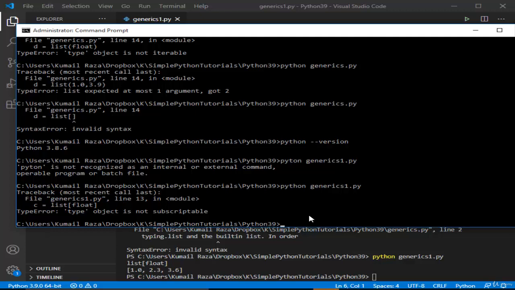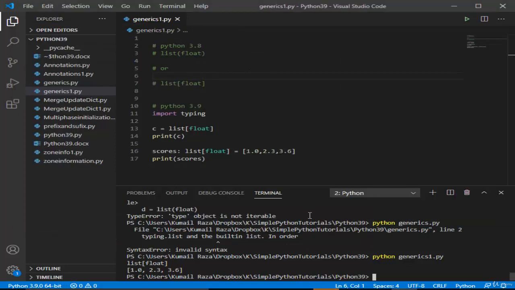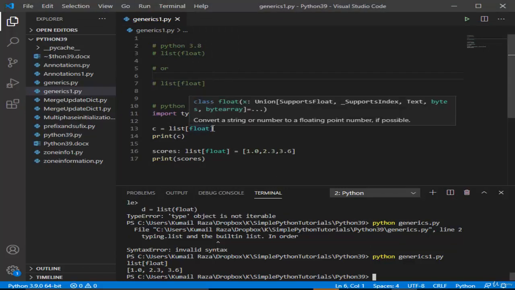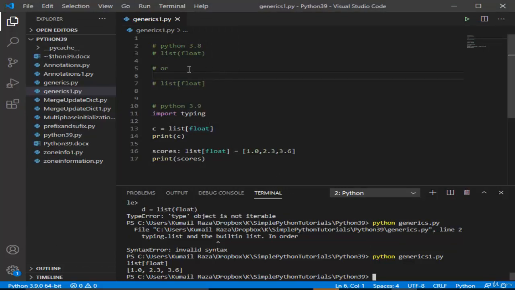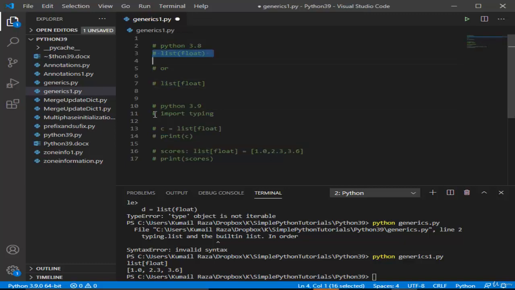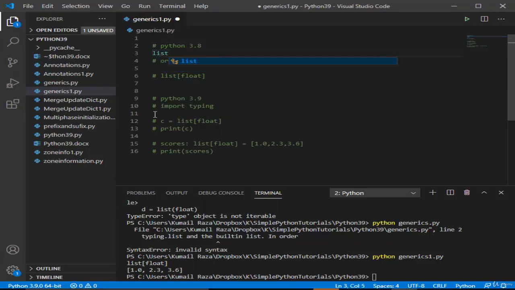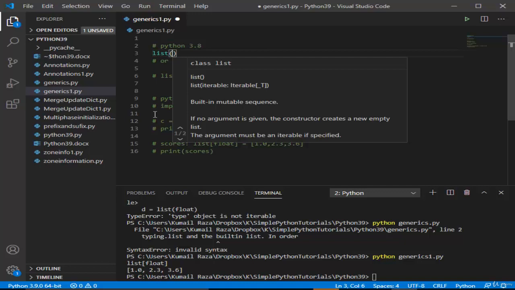In Python 3.8, if we wanted to create a list, we could do this just by using the function, but again we could not do it like this. So let's try how it could be done in Python 3.8. List. You can see here we can create a list that requires a parameter of iterable, something that could iterate.